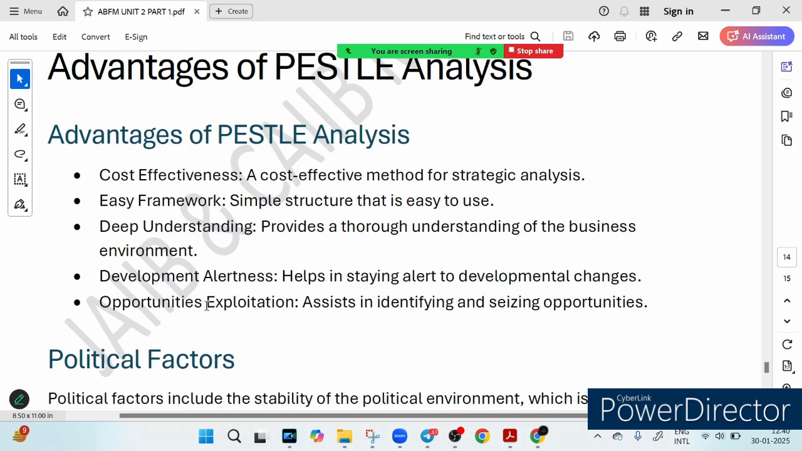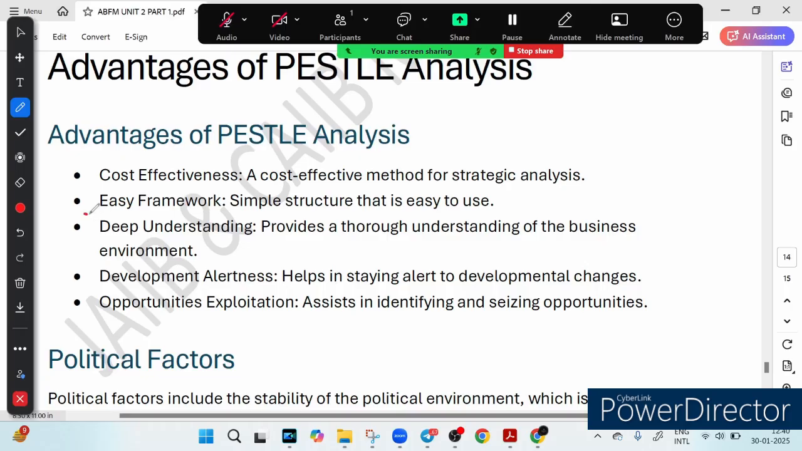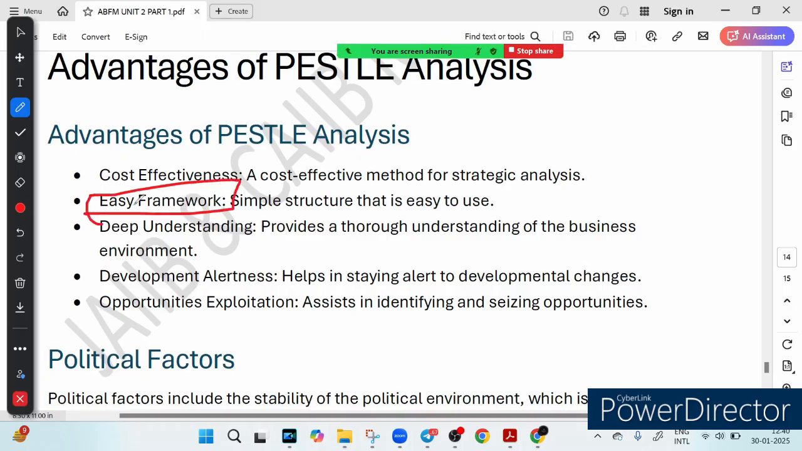The next advantage we have is the easy framework. You know that PESTLE is straightforward, just 6 factors to focus on. It is not complicated, making it super easy to understand and use.